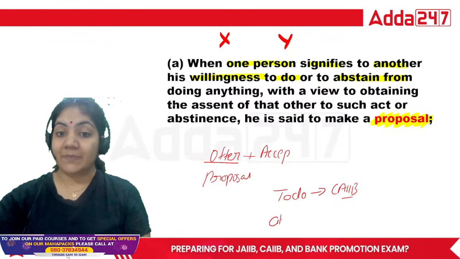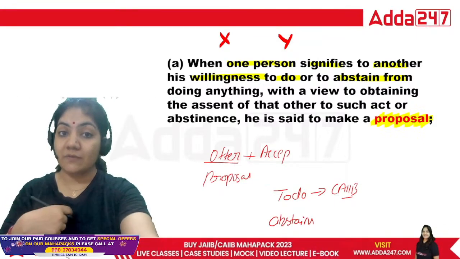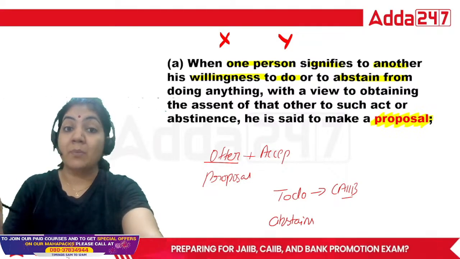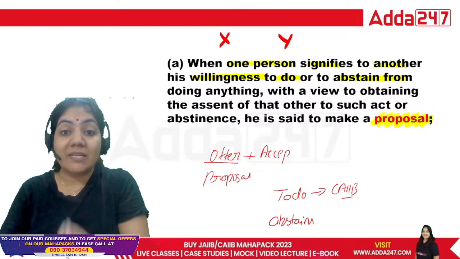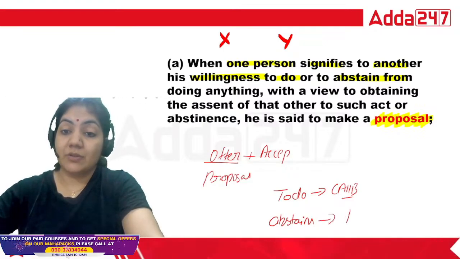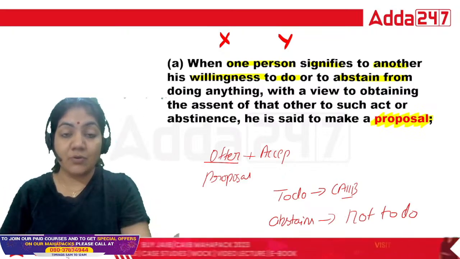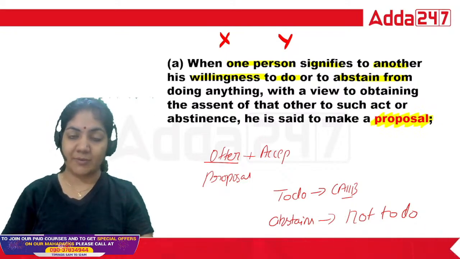And what is abstain? Abstain means, for example, I will not sell my black car, but I will sell my blue car. Not selling my black car is a negative term. So abstain means, in legal terms, not to do. What is abstain? That is not to do. So this is the simple concept of the term abstain.